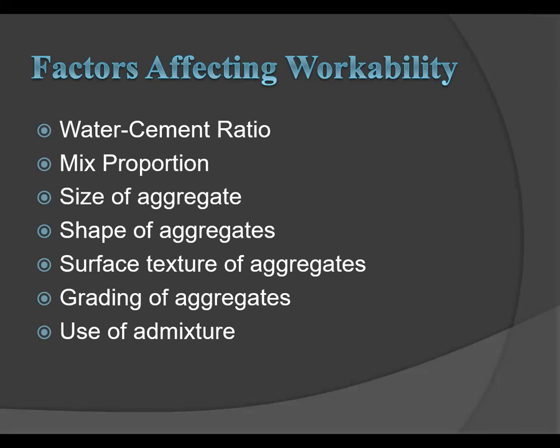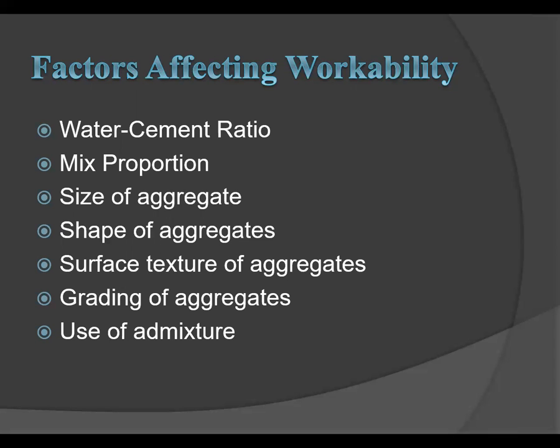So we can express the relation in terms of water cement ratio. If the water cement ratio is small, it indicates a high amount of cement, which is helpful for good strength, but the small water cement ratio is responsible for lower workability. So if proper compaction cannot be achieved, concrete will not be as strong as desired.